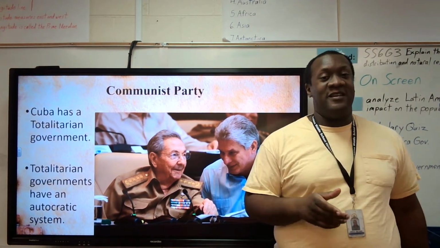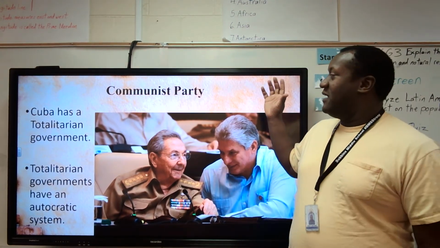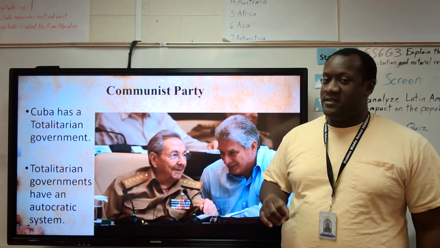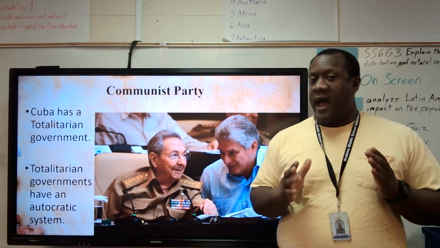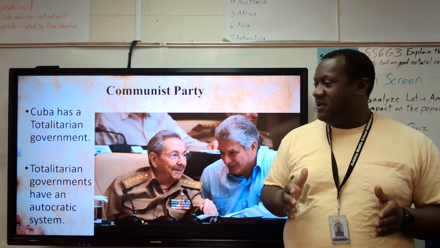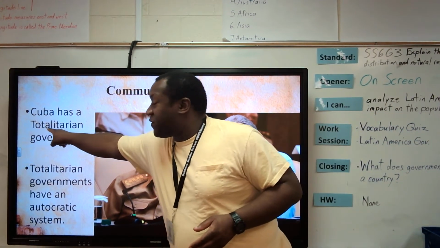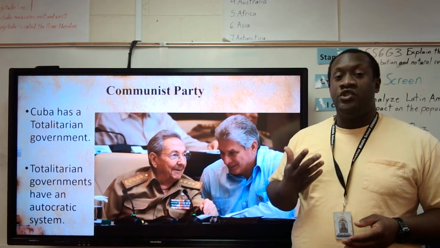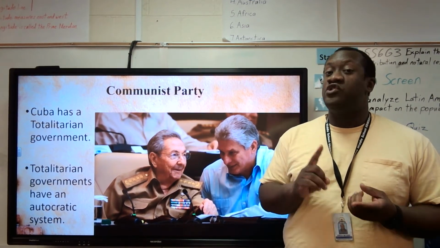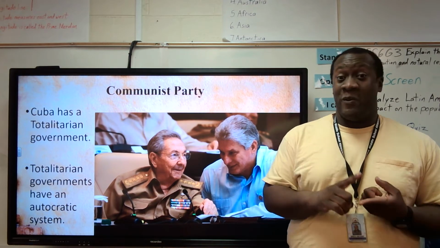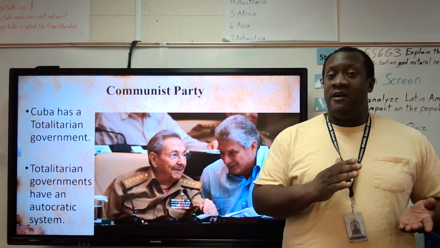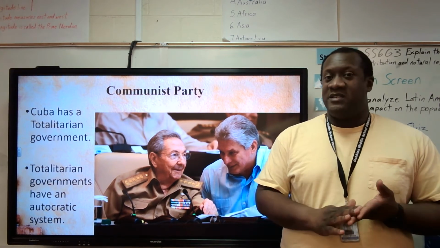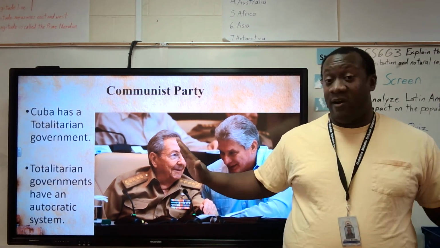Unfortunately, even though Havana is a very beautiful city, totalitarianism is the government system of Cuba. Now, how many people remember? How do you remember totalitarian? What does that mean? Look at the first 5 letters. Total, as in the government has total control of the country. The people have no freedom. So there is no freedom of the press, freedom of religion, freedom of speech, right to bear arms, all that kind of stuff is gone.